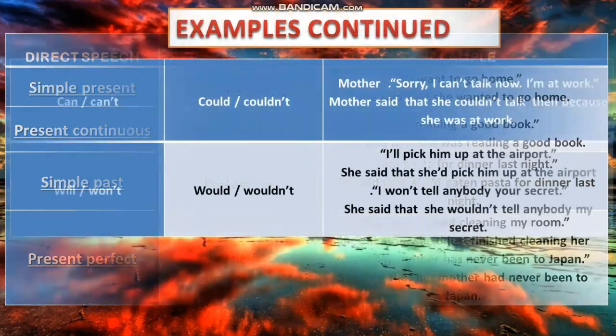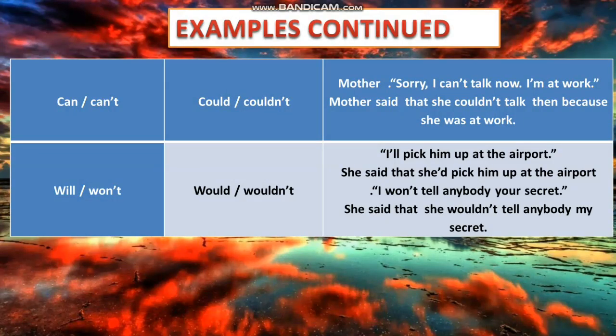Some more examples are there. Can and can't change into could or couldn't. Will and won't change into would and wouldn't. Look at the examples. Mother: "Sorry, I can't talk now. I'm at work." Mother said that she couldn't talk then because she was at work. Now changes into then. Next example: "I'll pick him up at the airport." She said that she'd pick him up at the airport. "I won't tell anybody your secret." She said that she wouldn't tell anybody my secret.